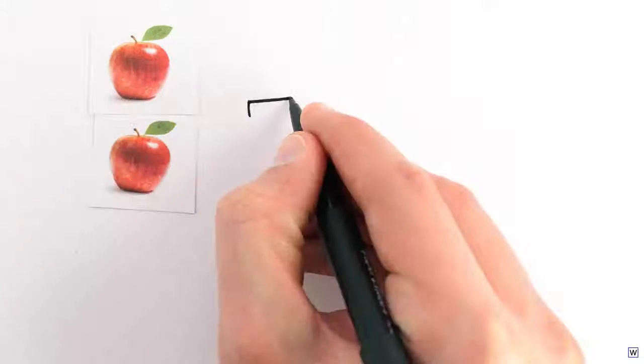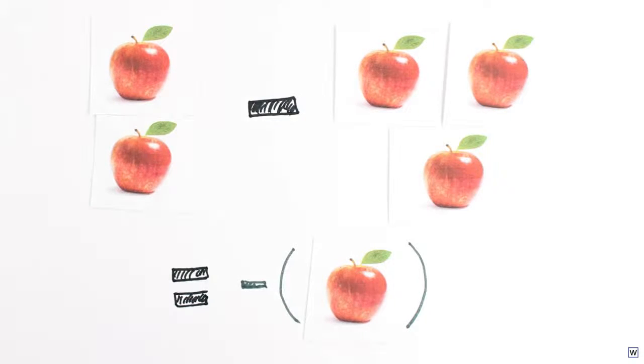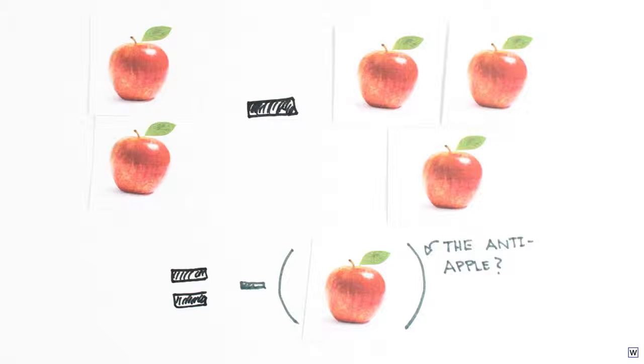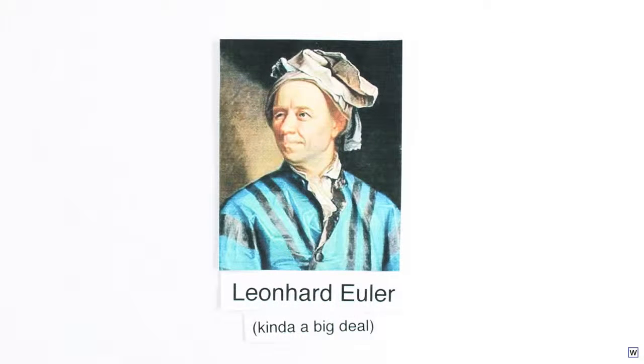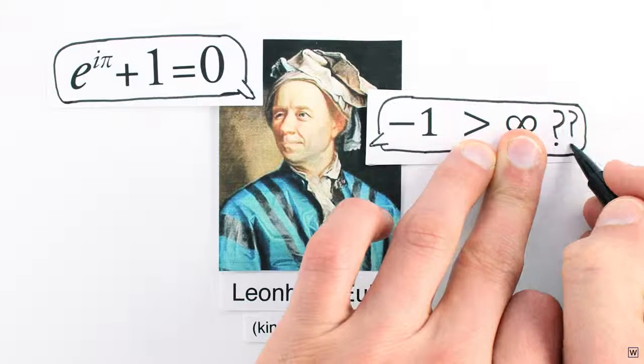The thing is, it's not crazy or weird to think these problems have no solutions. In words, this algebra problem basically says, if I have 2 things and I take away 3, how many things do I have left? It's not surprising that most people who have lived on our planet would be suspicious of questions like this. These problems don't make much sense. Even the brilliant mathematicians of the 18th century, such as Euler, didn't really know what to do with negatives. He at one point wrote that negatives were greater than infinity.